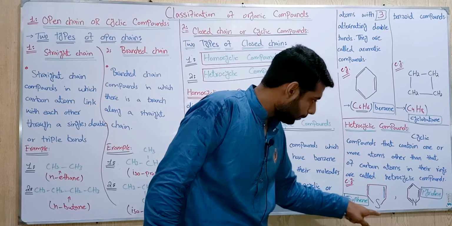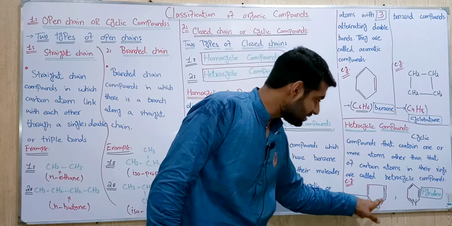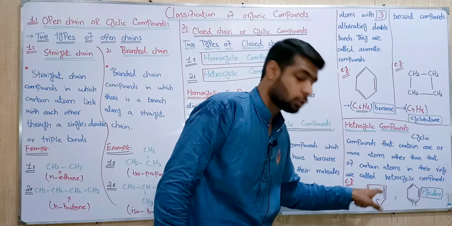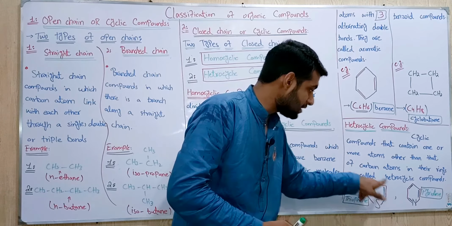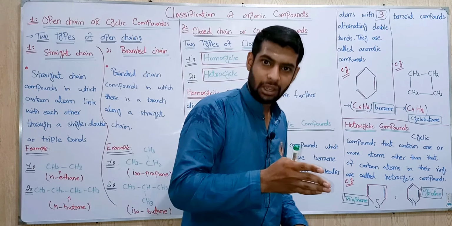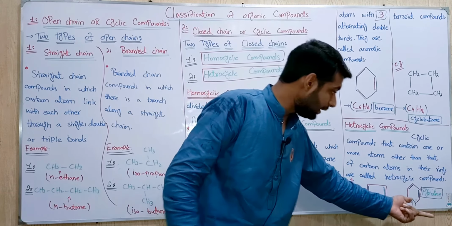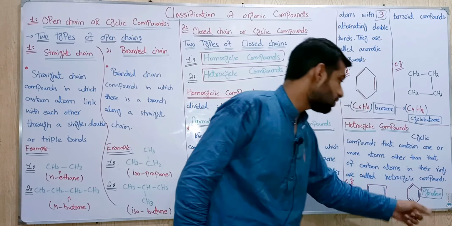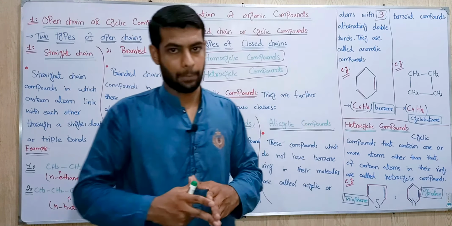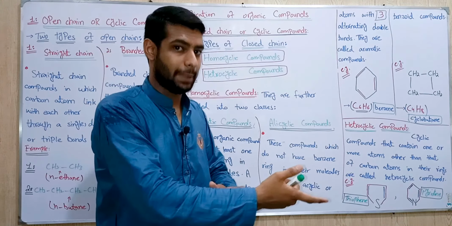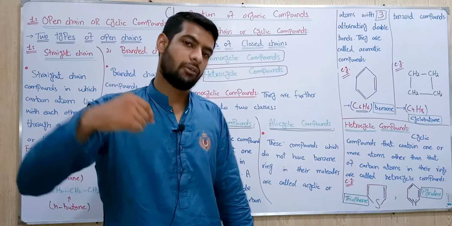If we see examples of heterocyclic compounds, the first is thiophene, means sulfur is attached in the ring, and it is called a heterocyclic compound, means benzene is called an organic compound but sulfur is not an organic compound. Similarly pyridine, nitrogen is not an organic compound but it is also in the ring, and it is called a heterocyclic compound.